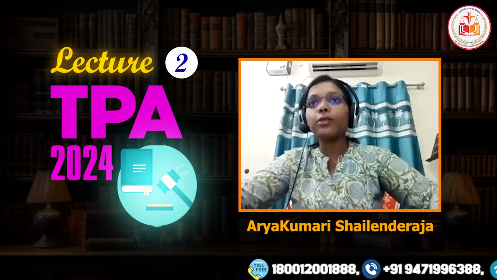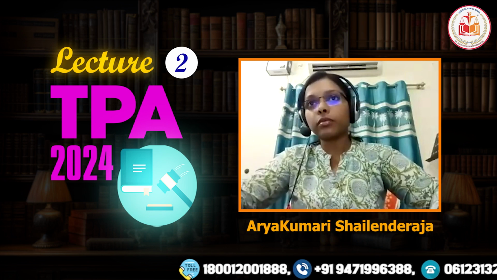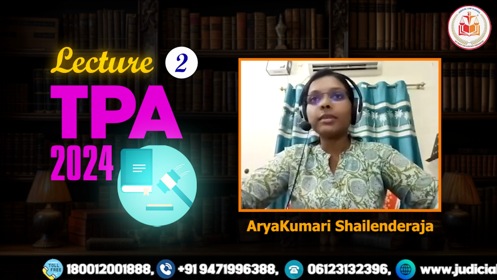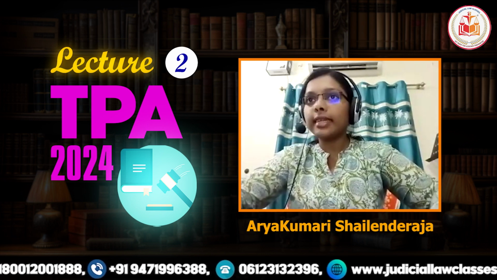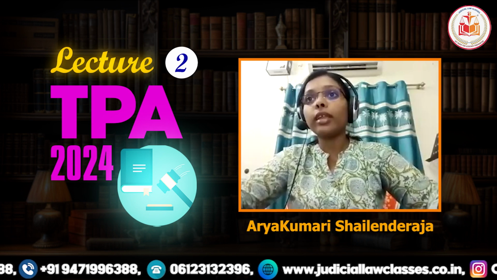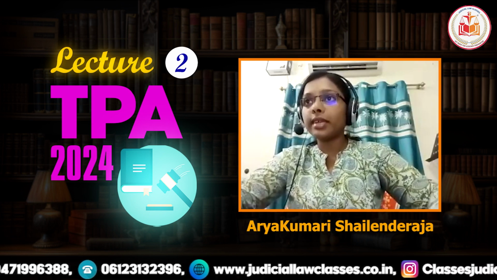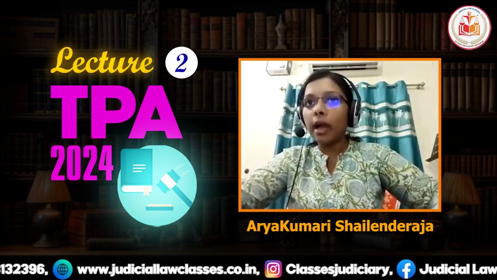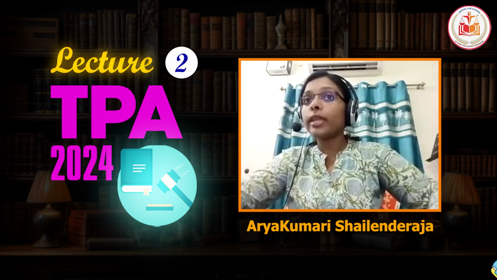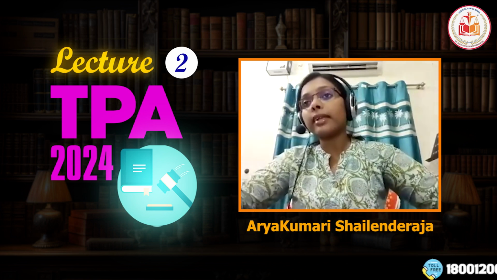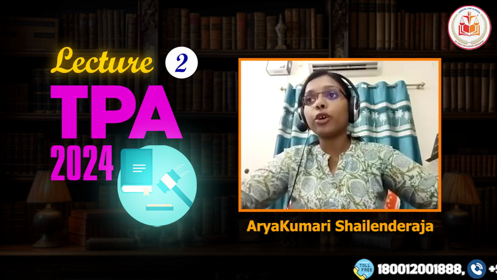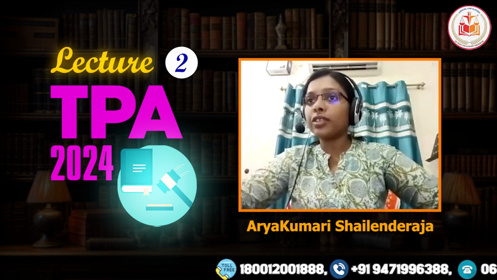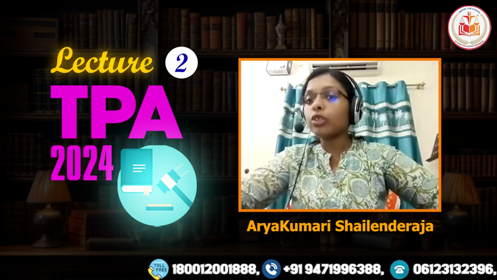The next point we're talking about is Explanation 3, which speaks about notice through agents. What does it mean? If a person's agent or representative learns about a fact while doing business on behalf of the person, the person is also considered to have notice of the fact. However, if the agent conceals this fact in a fraudulent way, the person will not be considered to have notice if the other party involved in the transaction knew about the fraud.